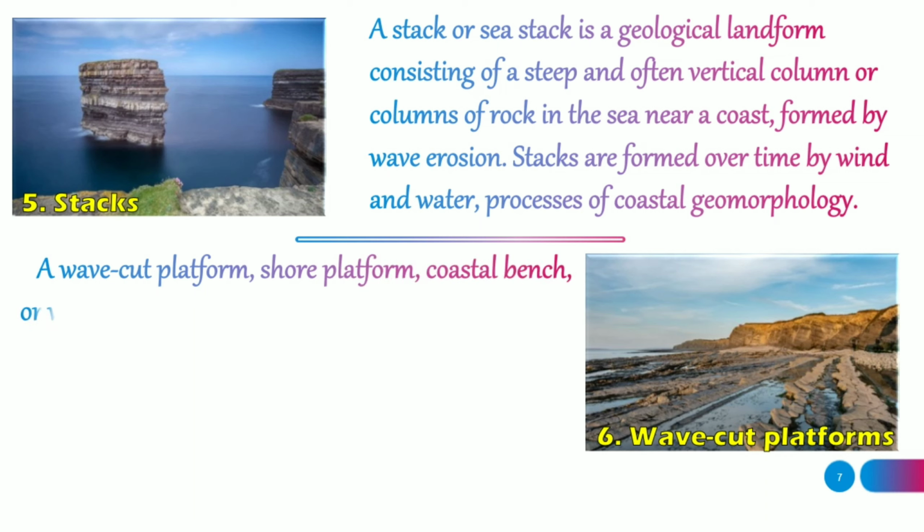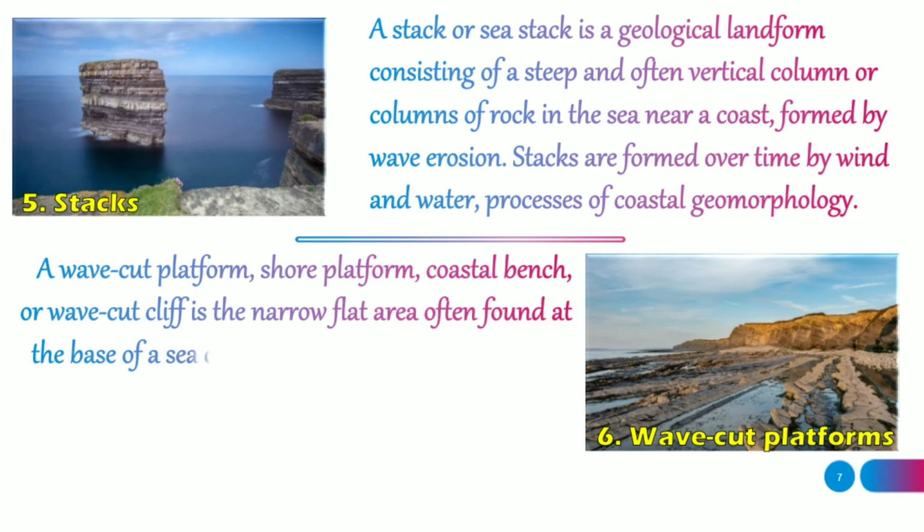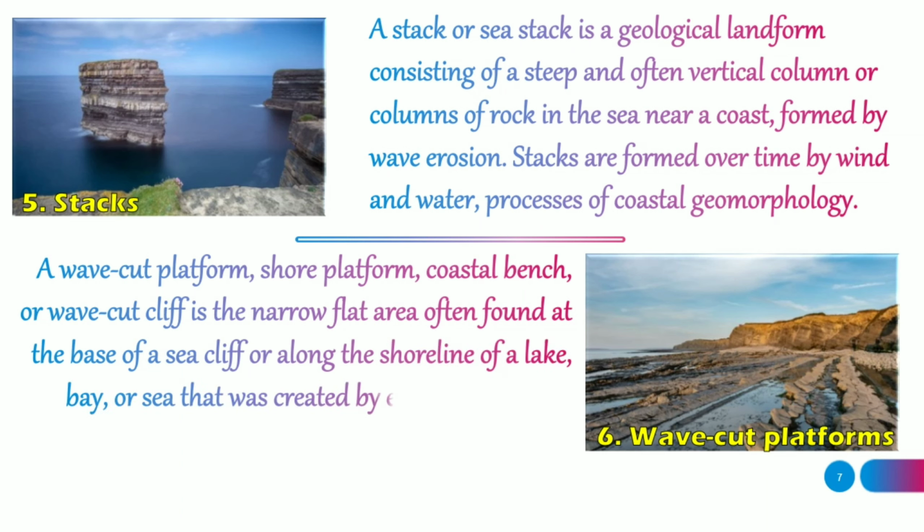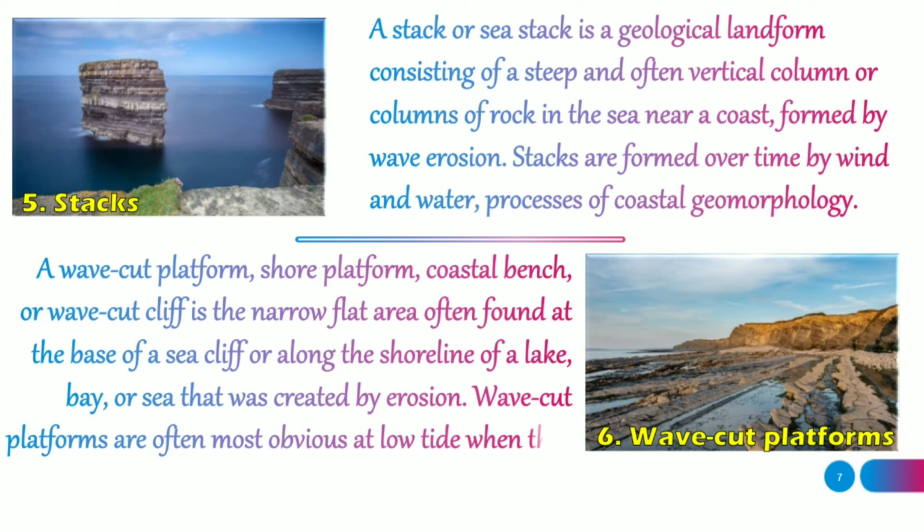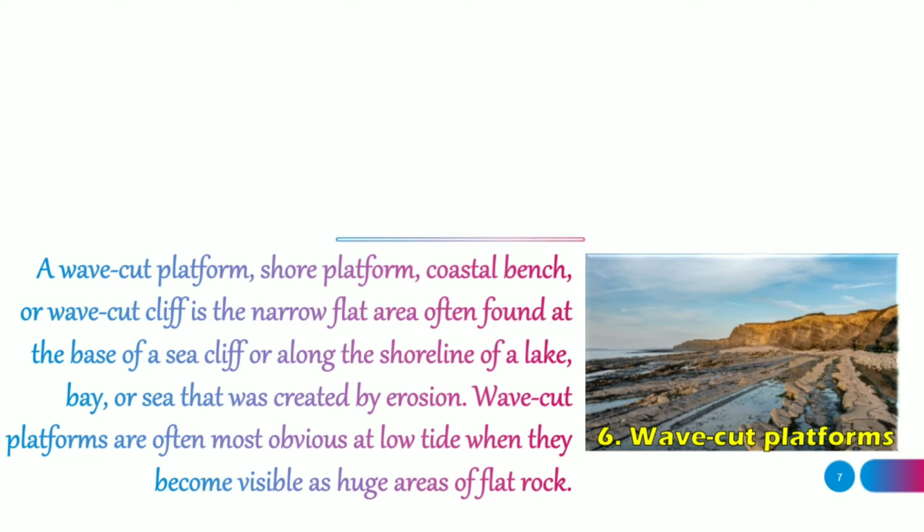Wave-cut platforms. A wave-cut platform, shore platform, coastal bench, or a wave-cut cliff is a narrow flat area often found at the base of a sea cliff or along the shoreline of a lake, bay, or sea that was created by erosion. Wave-cut platforms are often most obvious at low tide when they become visible as huge areas of flat rock.